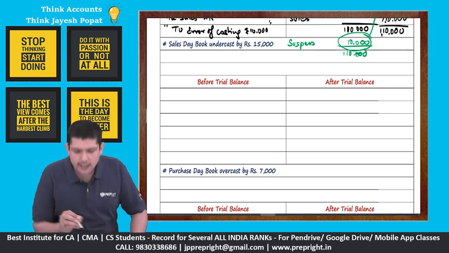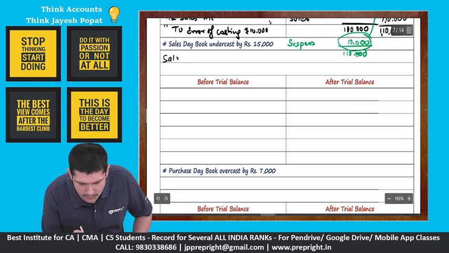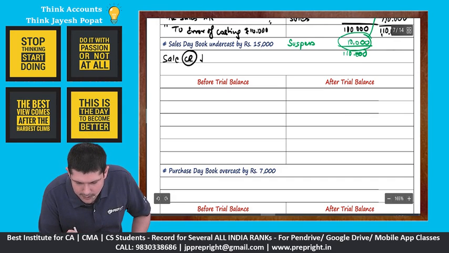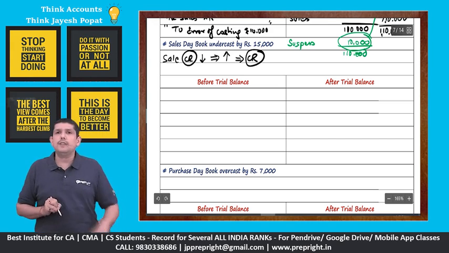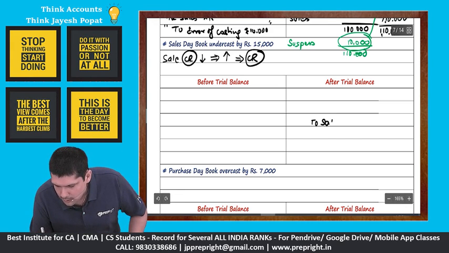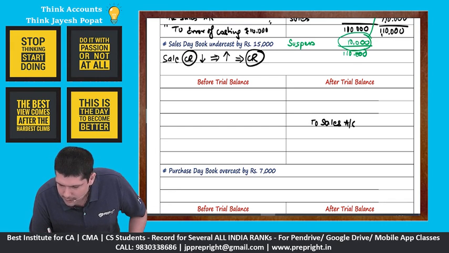Sales day book under cast. See, we know that sales will have a credit balance. Right, sales is under cast, means sales is less. If sales is less, we need to increase sales, and if we need to increase sales, we need to credit the sales account. So our entry here will be to sales, because we need to credit the sales account, and since it's a single-sided error, right,